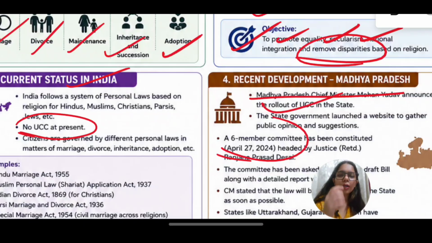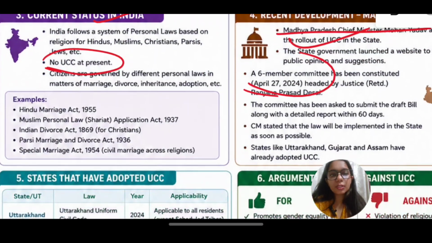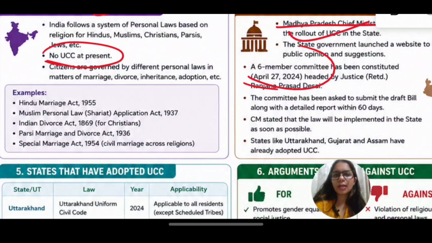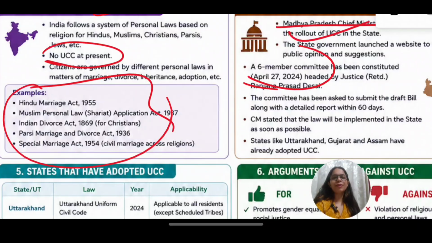Now, what is the current status? UCC is not pan India presently. India follows a system of personal laws based on religion. However, some states have applied UCC, such as Uttarakhand. Himachal was also talking about this. Assam is also talking about UCC, so is UP, and now we have Madhya Pradesh talking about it. Now, these are the examples. This is what we were talking about, that there are different laws and different rules based on religion.